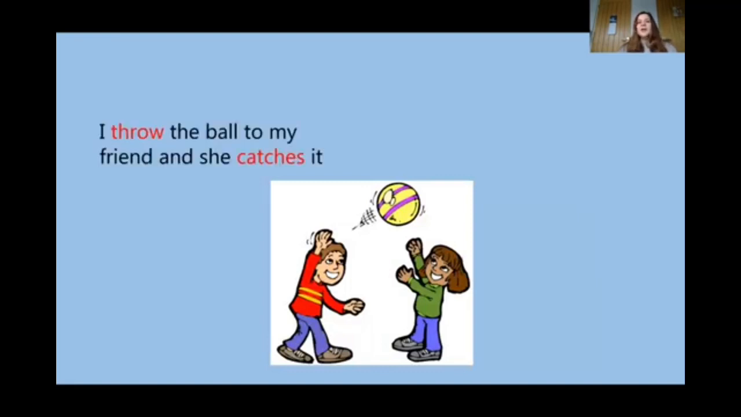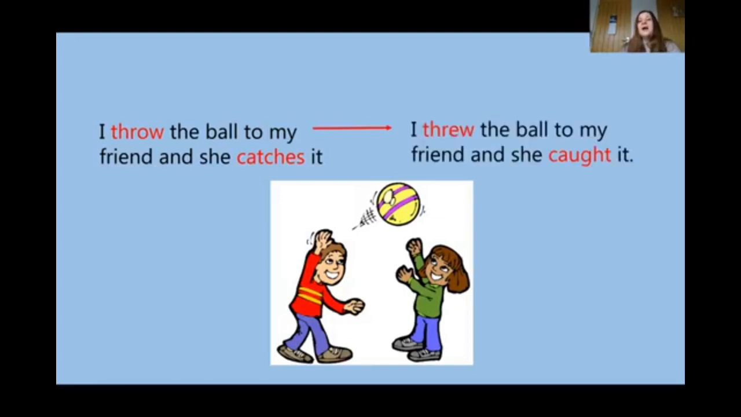Throw and catch. I throw the ball to my friend and she catches it. So if you look here, again, we have present tense throw and catches. When we talk about third person, she, he, usually in the present tense, we need to add the suffix es or s. And yesterday, I threw the ball. So you see here, you have a past tense for this verb, throw. I threw the ball to my friend and she caught it.